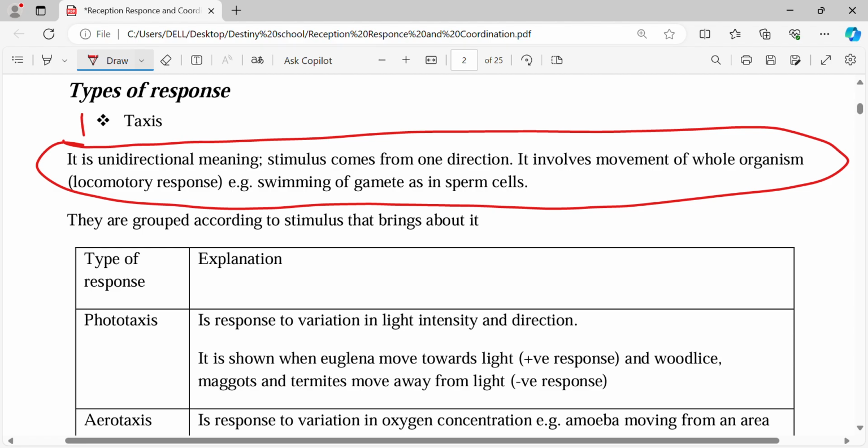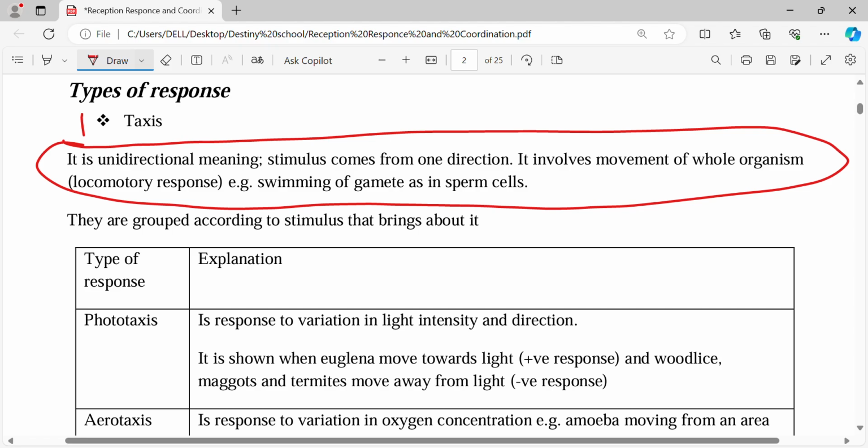Cockroaches normally do not prefer light, so they run away from light. That is a negative response because they're moving away from light. But some flies, when there's light at night, crowd around that light. That is a positive response because they're moving towards light. So taxis is the tactic response.